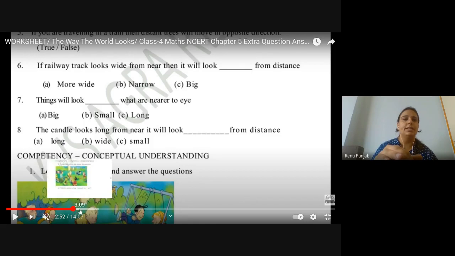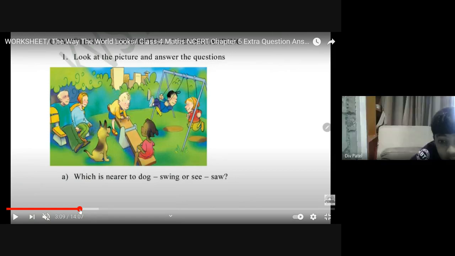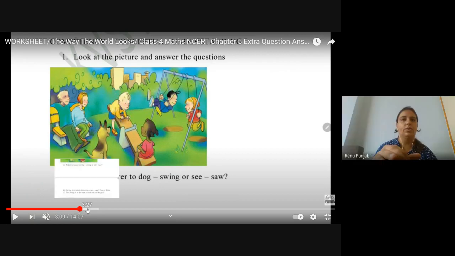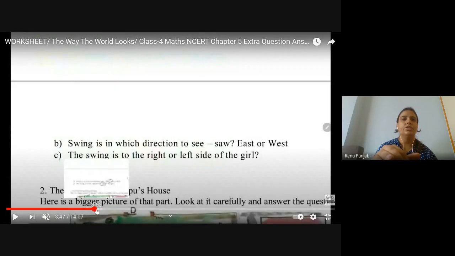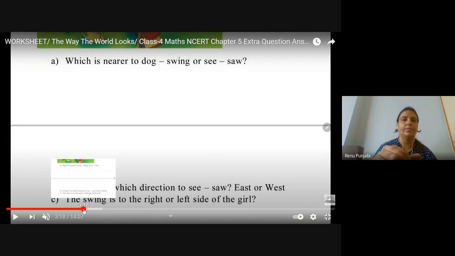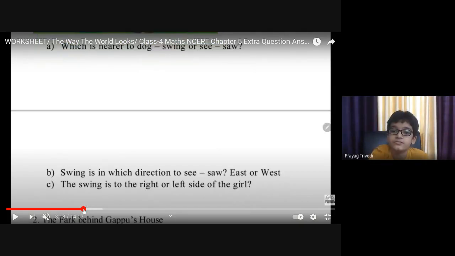Look at the picture and answer the following questions. Which is near to the dog, swing or seesaw? Seesaw. Next question. Swing is in which direction to the seesaw, east or west? West.